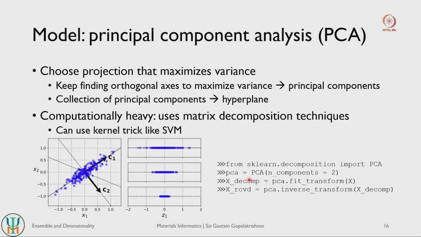So the set of decomposed features you get from this fit transform. So these are the set of orthogonal axes or orthogonal features that you get from your PCA, and if you have a set of decomposed axes, you can also do this inverse transform, and then you can recover back your original set of features, right. So in principal component analysis, your objective is to identify the set of orthogonal axes that maximize variance of your data.